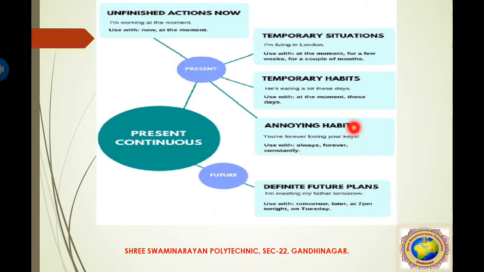Then he is eating a lot these days. I am living in London and I am working at the moment. Okay, and in future form, definite future plan. So I am meeting my father tomorrow. It's a definite plan for the meeting. So use with tomorrow, later, at 7 p.m., tonight, on Tuesday. These are fixed times. It's called definite future plan in terms of present continuous future form. Okay.